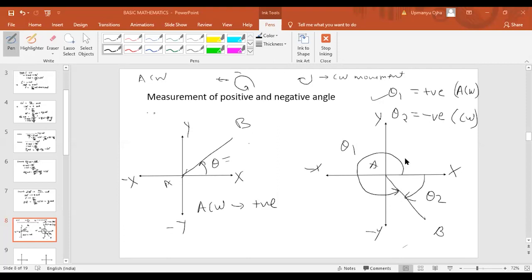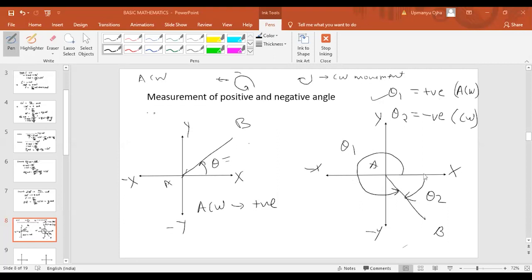Yes, we always have to start the angle from the x-axis. Either we can take clockwise or anti-clockwise, like in the second example where we have taken anti-clockwise. So if AB is inclined as shown in the figure, we start from the x-axis and move in the anti-clockwise direction, then theta 1 will be positive.